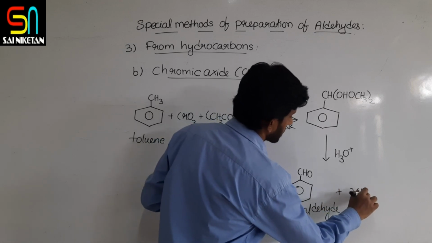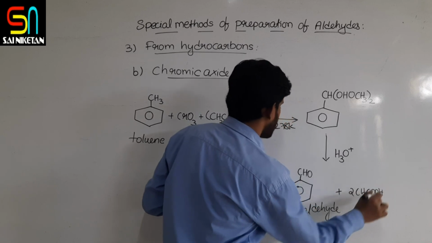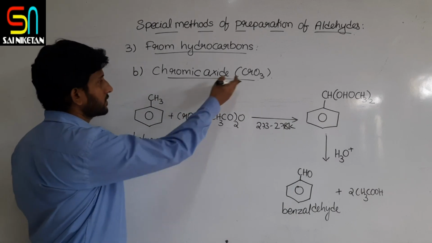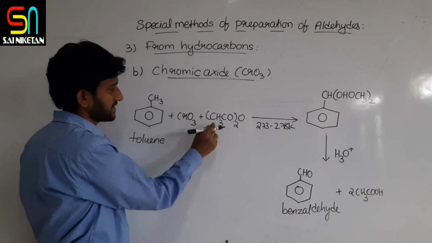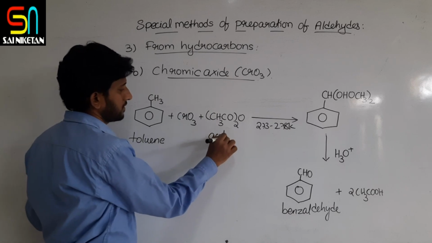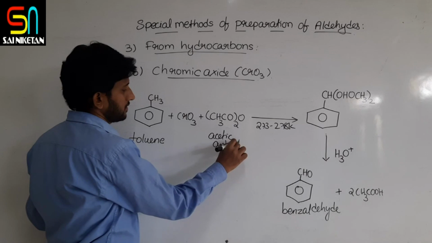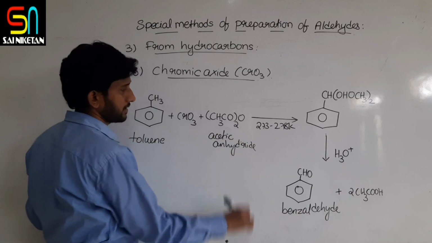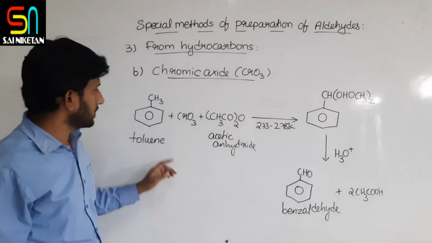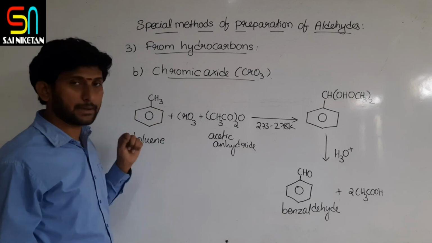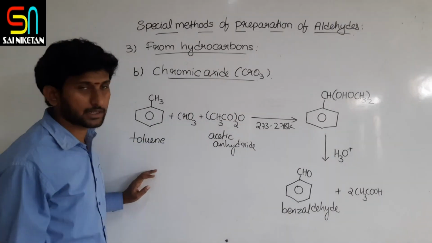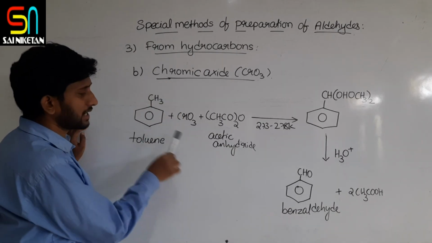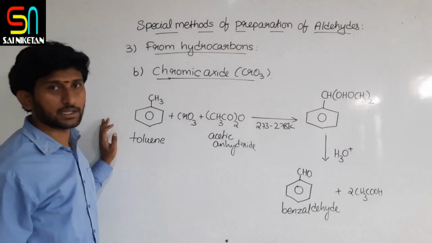Some byproduct is also obtained in this acetic acid. So we are doing oxidation with chromic oxide or chromium trioxide with acetic anhydride. First it will form an addition type of reaction with CH3, then followed by acid hydrolysis. So this is one more reaction where you can convert aromatic hydrocarbons to aromatic aldehydes.